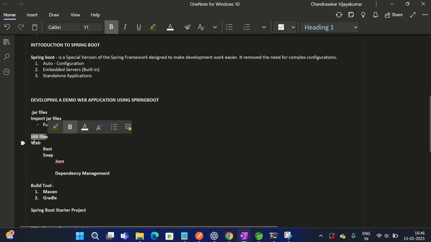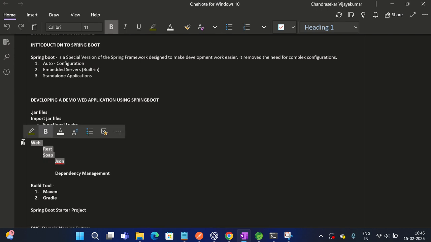Okay, so we have a first jar file, web jar files. This is the name of the first dependency. So we need to use some pre-written code here, but this pre-written code is dependent on another jar. So one jar is dependent on another, then that jar is dependent on this jar, then again this jar is dependent on this jar. So we need to manage all these jars, right?